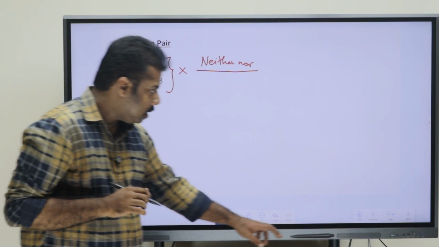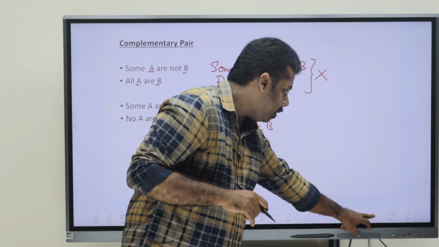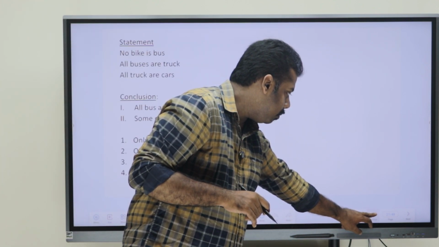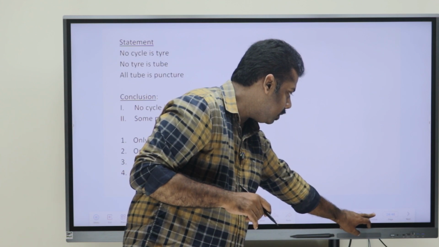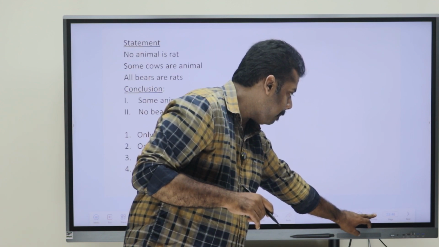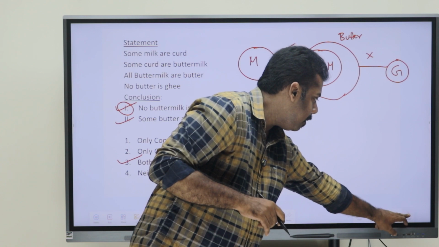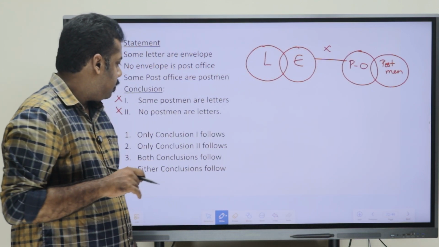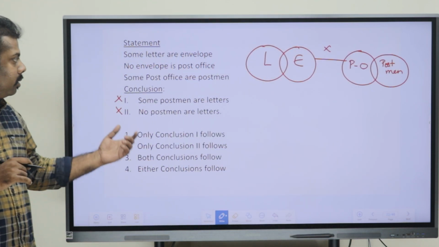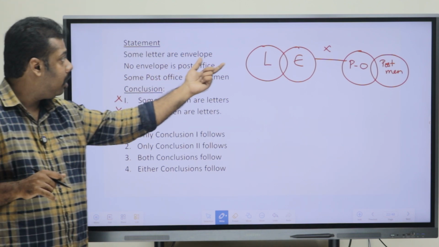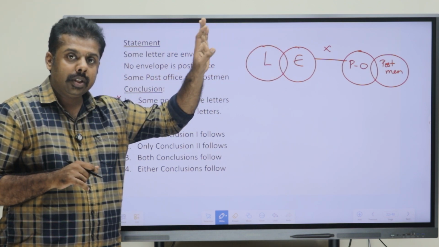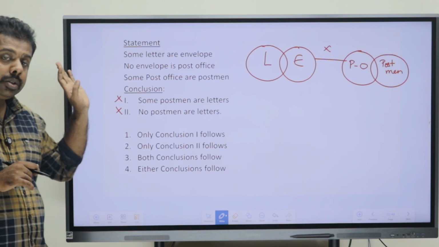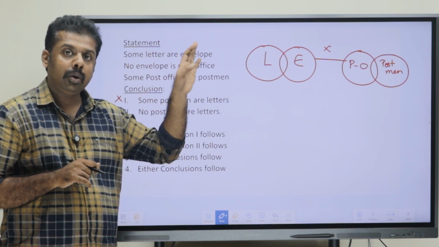Now, moving to the question that we were discussing. So, as we can see here, when we discussed the statements, both the conclusions were wrong.